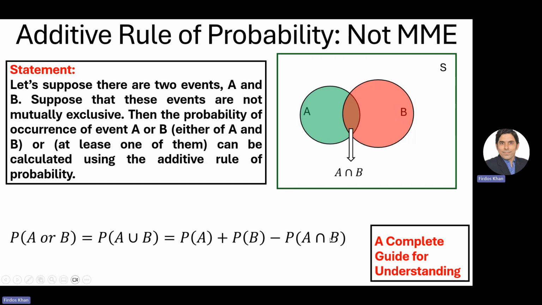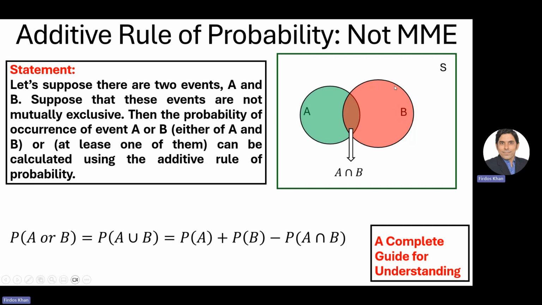Now, to understand this portion of the equation, that is minus the probability of A intersection B, why do we subtract this? The reason is that when we calculate the probability of A, the whole A, this common section, A intersection B, is included in the probability of A once.